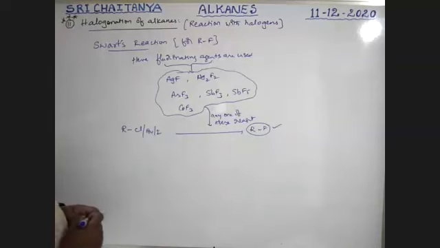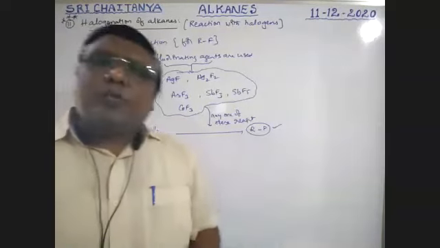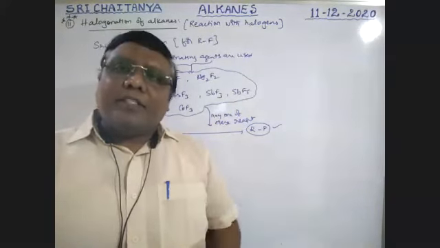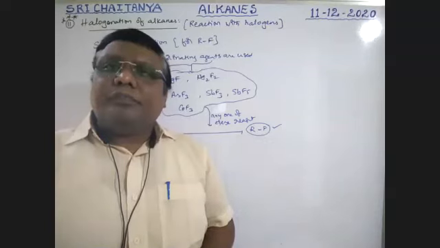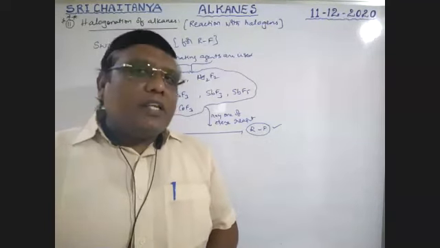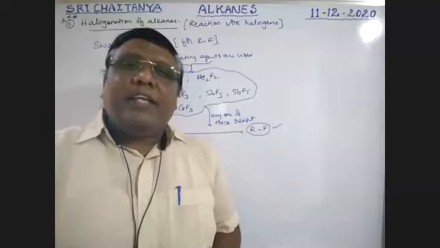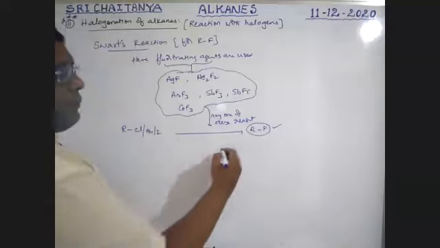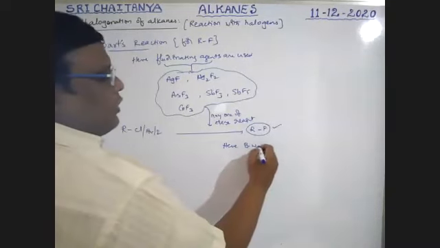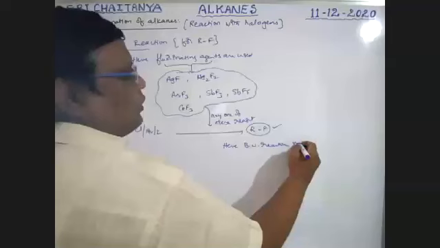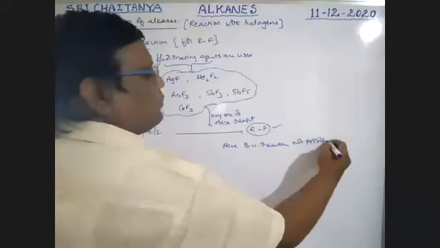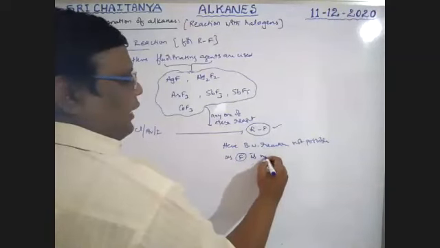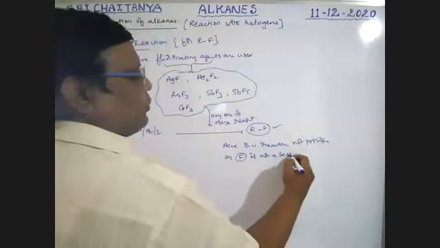It is very, very important. Sir, here is backward reaction possible or not possible? Just like in the iodine case, is backward reaction possible here? Iodine is the best leaving group, but fluorine is not the best leaving group. So that's why backward reaction is not possible here, as fluorine is not a best leaving group.